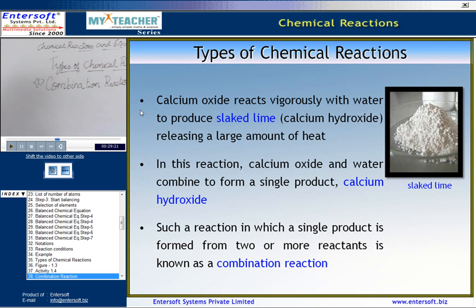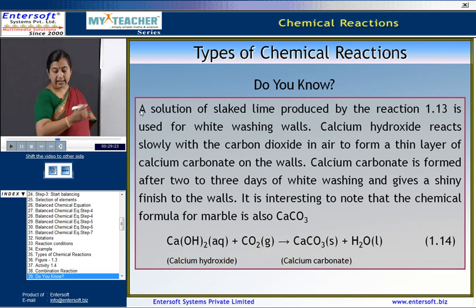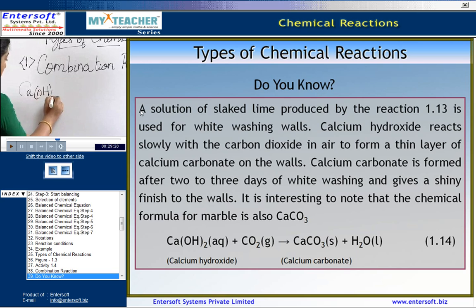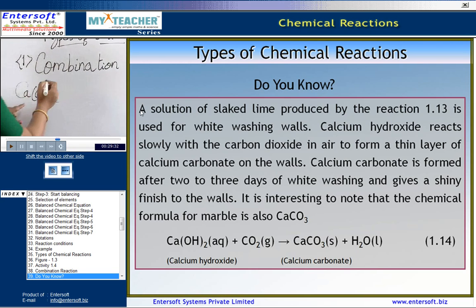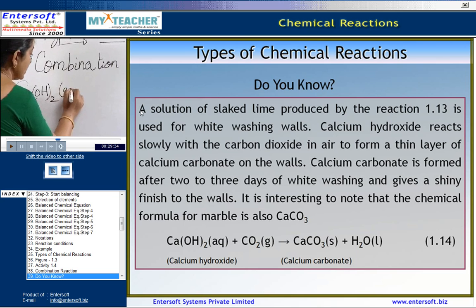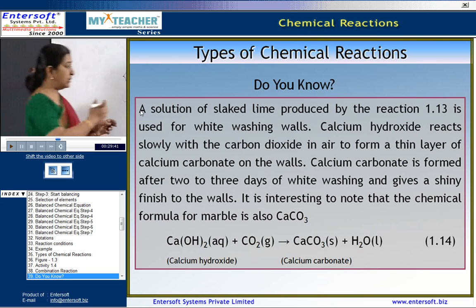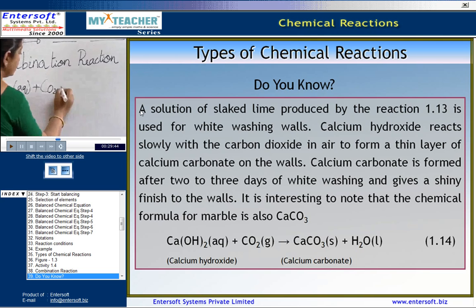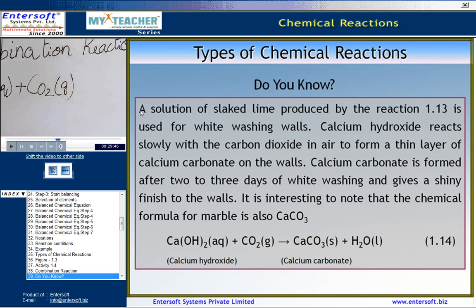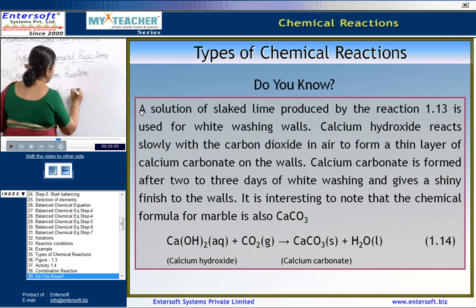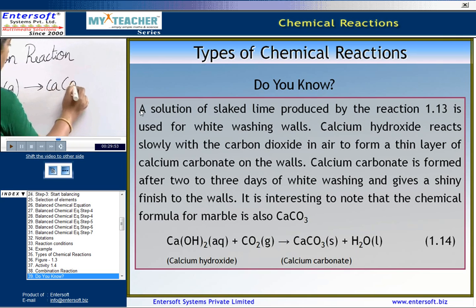Here, the solution of slaked lime, that is calcium hydroxide, is in the aqueous state, because it is a solution, plus slowly we added some carbon dioxide to it, the carbon dioxide gas. This gave rise to calcium carbonate.